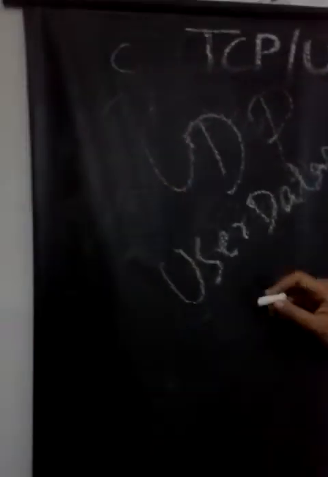As I said, TCP was connection oriented; this is a connectionless protocol. TCP was reliable; it is unreliable. So the properties: first, connectionless, which means it does not have a connection. Second one is unreliable.